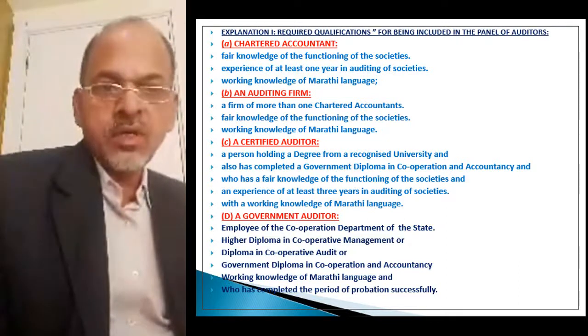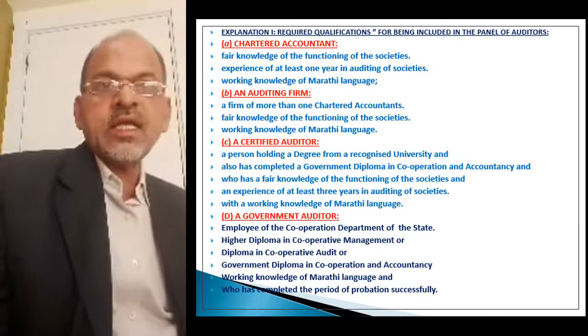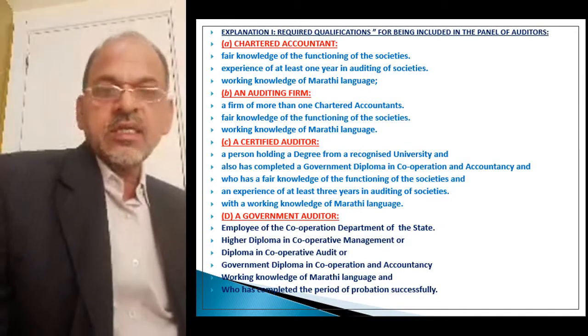Now the fourth category, that is D category, government auditors. See which persons are involved.